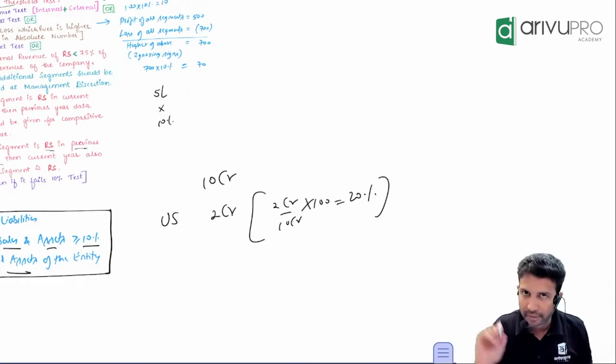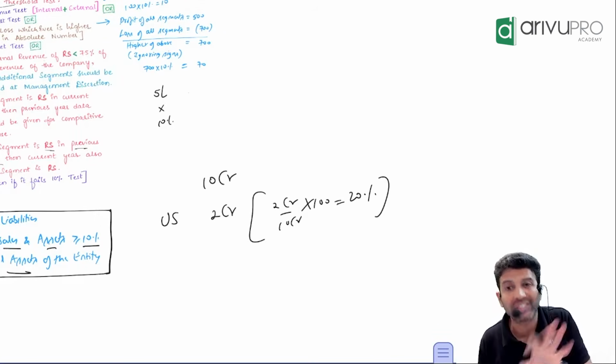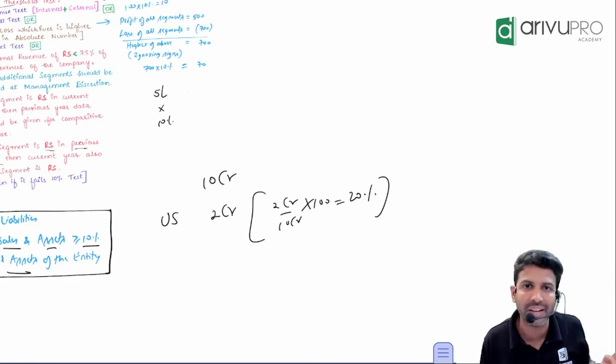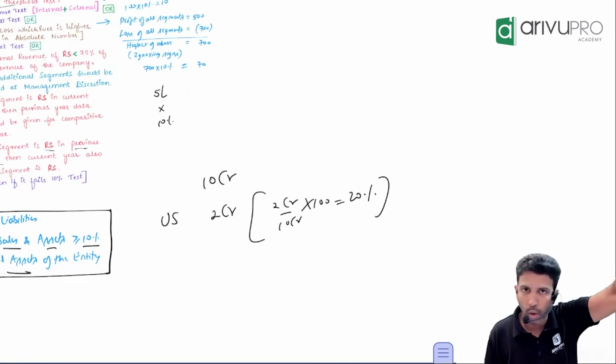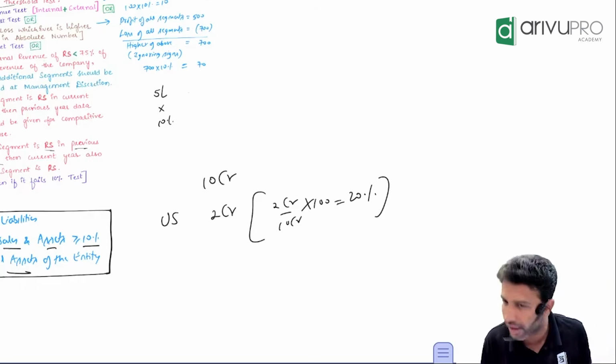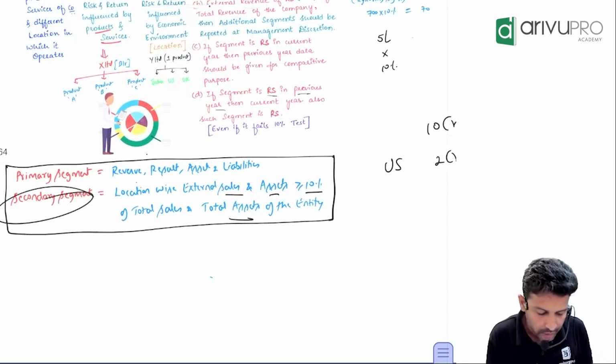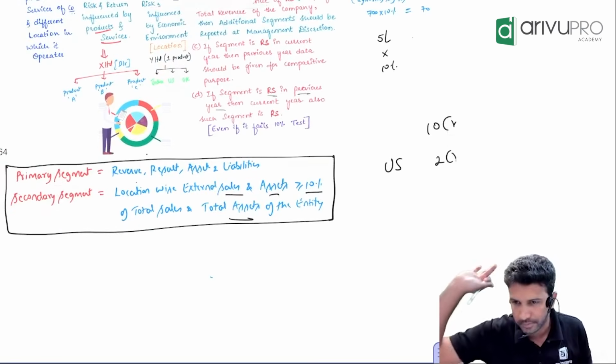Same way, you'll have to do the same exercise for assets also. If any location has 10% of the total assets of the company, then such a location's asset information has to be given as primary or as secondary. Secondary means just as an add-on.